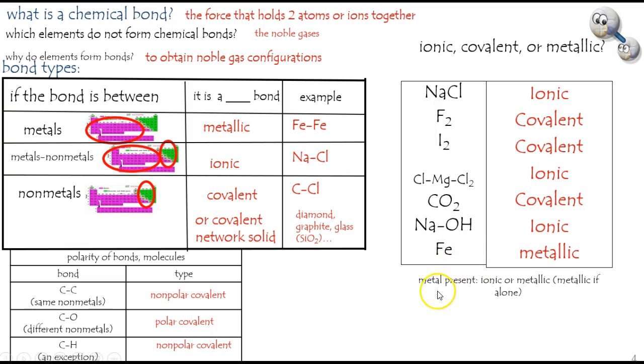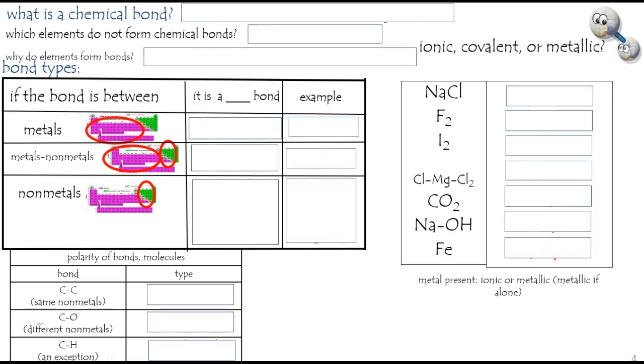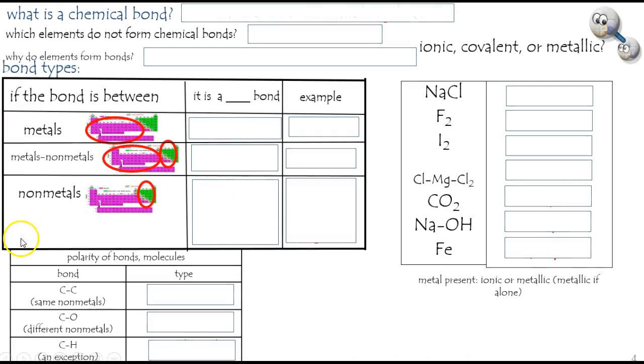So the rule is if there's a metal present, it's going to be either ionic or metallic, and if it's just alone, it's going to be metallic. That is an introduction to chemical bonds.